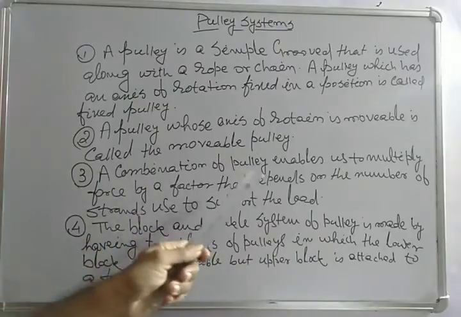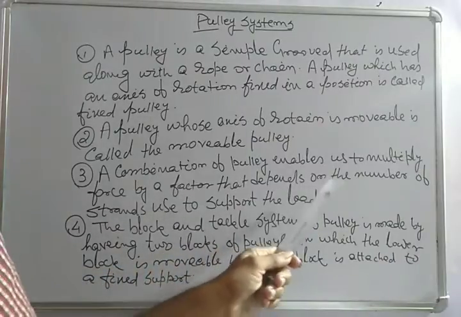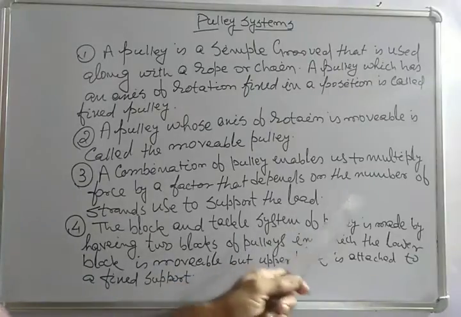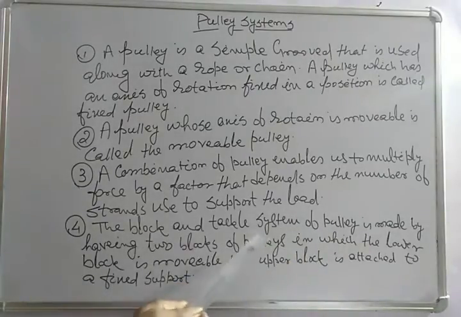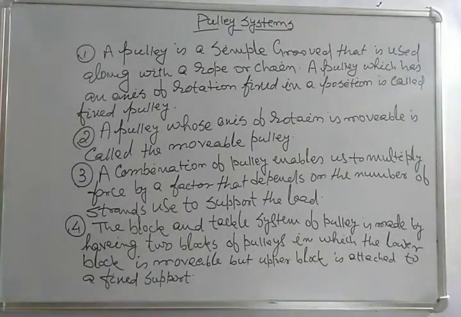The block and tackle system of pulley is made by having two blocks of pulleys in which the lower block is movable but the upper block is attached to a fixed support.